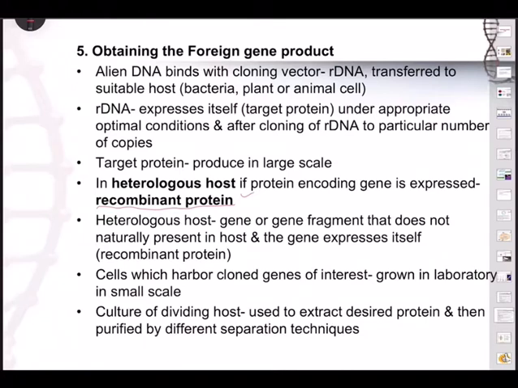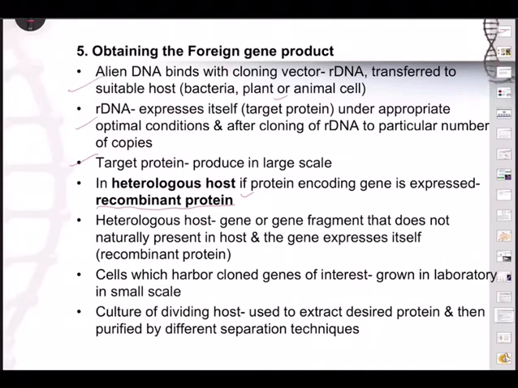So alien DNA binds with a cloning vector, and the rDNA is transferred to a suitable host. Okay, this is step number 1. The rDNA expresses itself, that is the target protein, under appropriate optimal conditions, and after cloning of rDNA to a particular number of copies. And the target protein, what do we need? In lakhs, in crores, high quality we require.